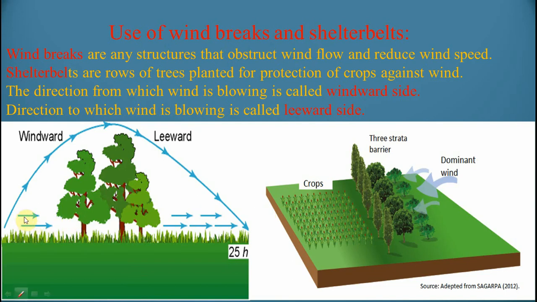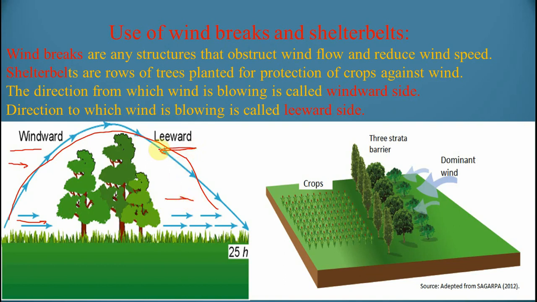The wind is traveling like this, but due to these trees the direction of the wind is changed, which is called a windbreak. That which breaks the speed of the wind is called a windbreak. The direction from which wind is blowing is called windward. In this direction the wind is blowing, that's why it is called windward. The direction to which wind is blowing is called the leeward side.